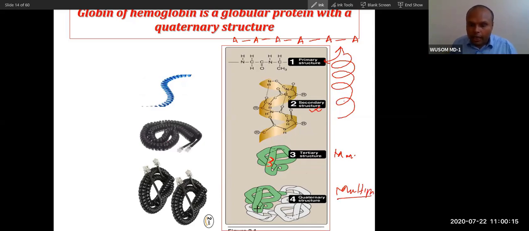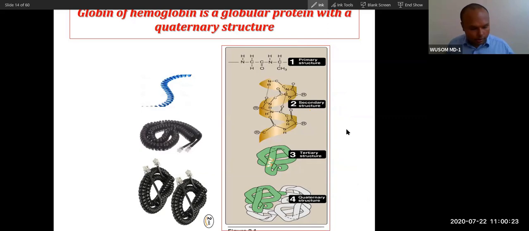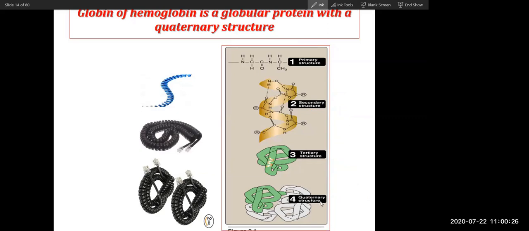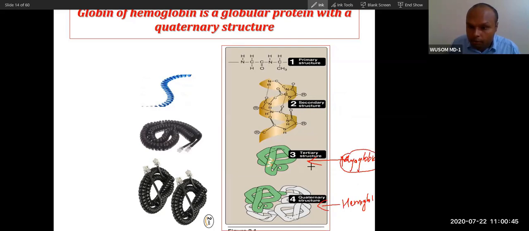So hemoglobin is which type of protein, tertiary or quaternary, from this example? Quaternary. Remember, this is hemoglobin, and this is myoglobin. So the structure of myoglobin is tertiary and hemoglobin is quaternary. This is very important. Structure will always correlate with the function.